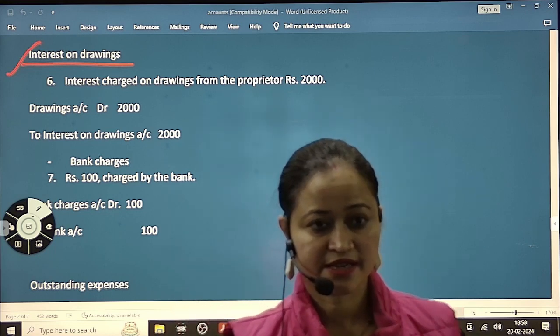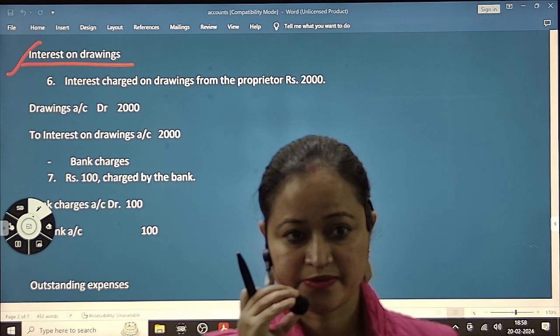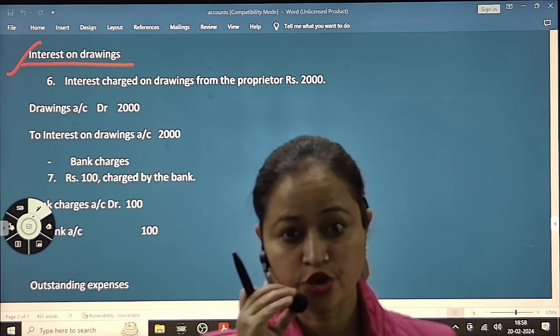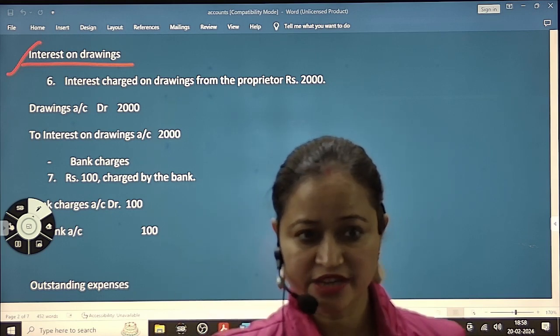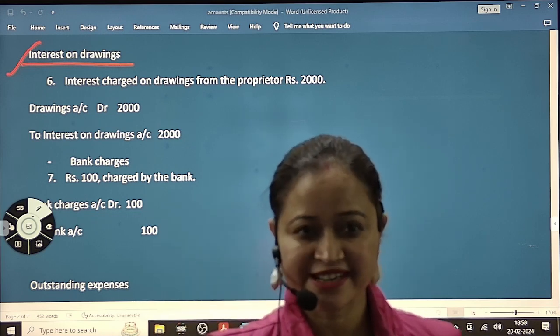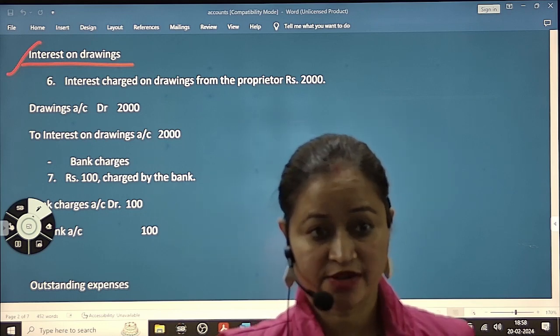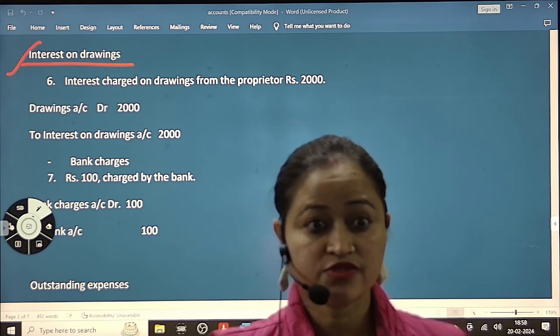Yeah, drawing वो तो that will be recorded, no? Drawing पैसा गया personal, उसमें record तो करना पड़ेगा ना? Yes, you have to prepare drawing account. नहीं तो कैसे पता चलेगा 5,000 कहाँ चला गया?